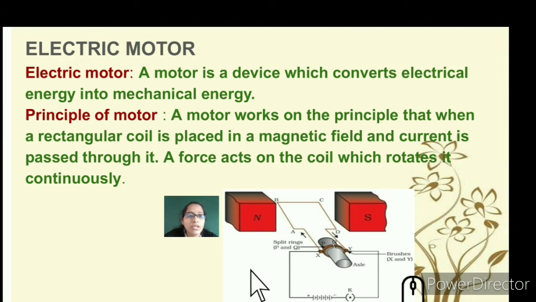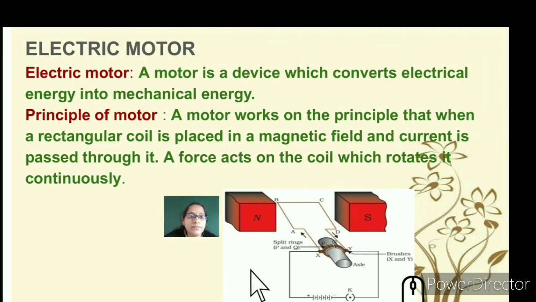A motor, you might be using it at your home to pump water into the tank. A motor is a device which converts electrical energy into mechanical energy. That is, when you switch on the electricity and your motor starts running, mechanically it starts working. So let's understand the principle behind it.